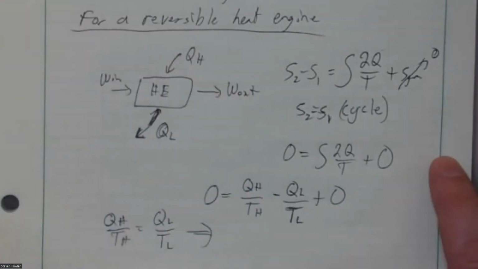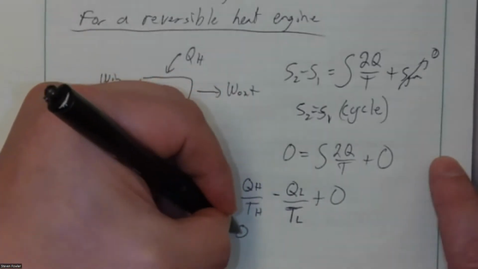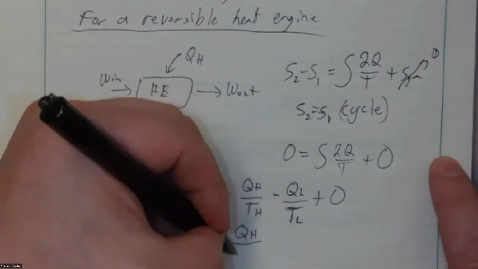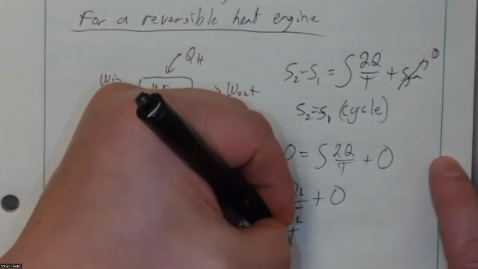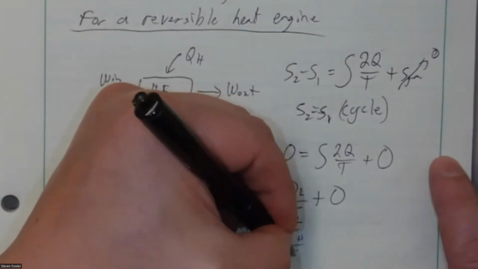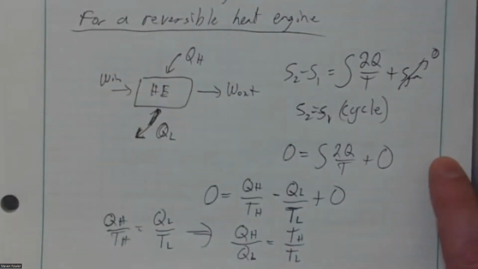And if we accept the second law as true, then that means that the ratio of QH over QL is equal to the ratio of TH over TL. Which is how we know, again, this is not the best way to prove something.